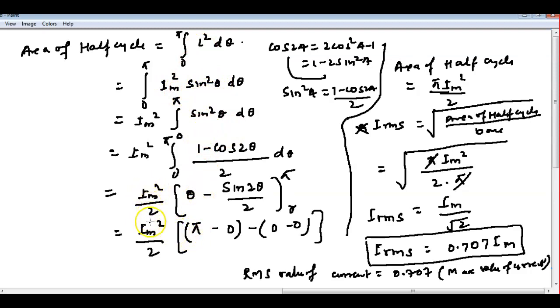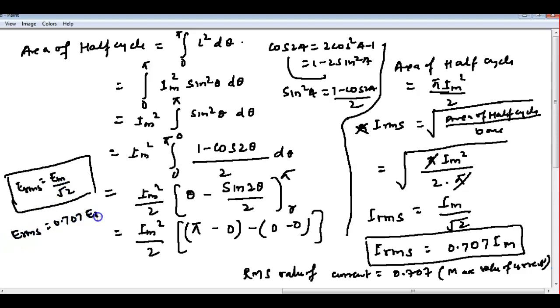This is Em square by 2, and finally we will get E RMS is equal to Em by root 2, so E RMS is equal to 0.707 Em. Any doubt till here?